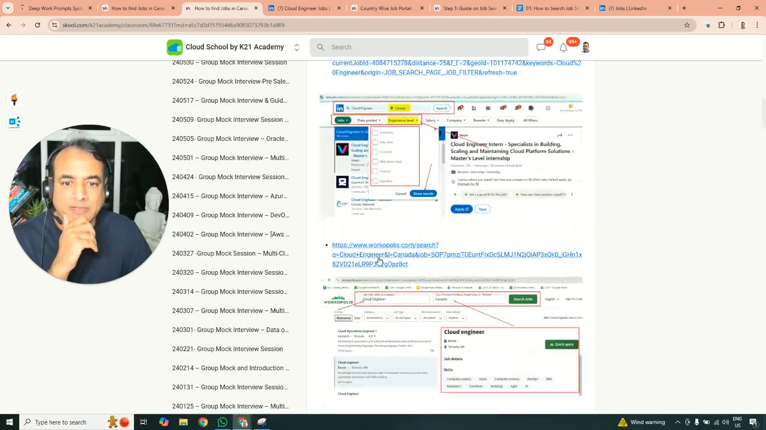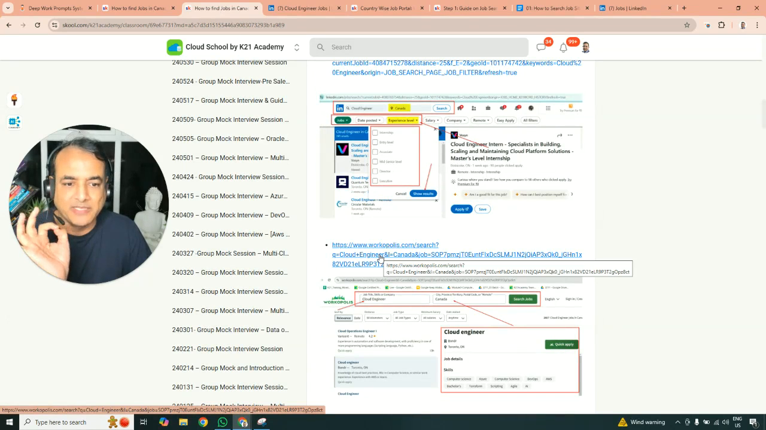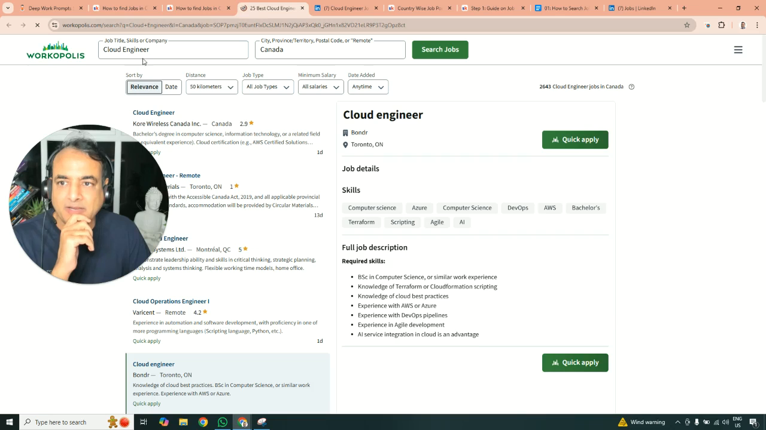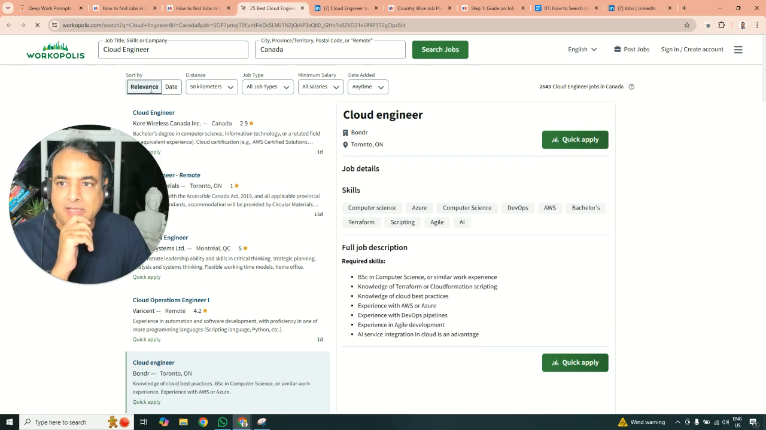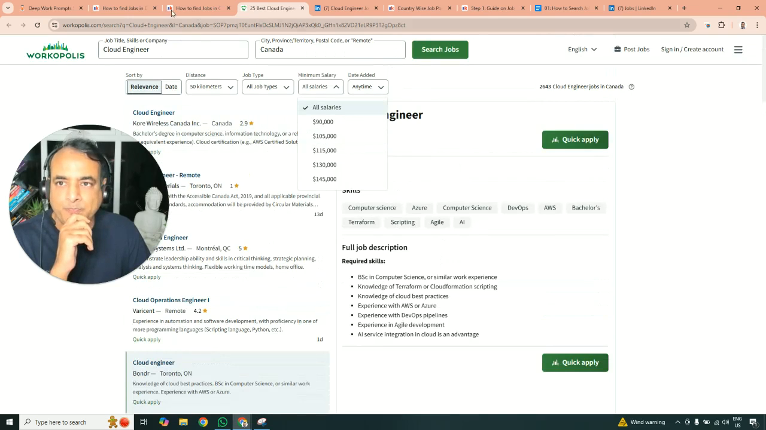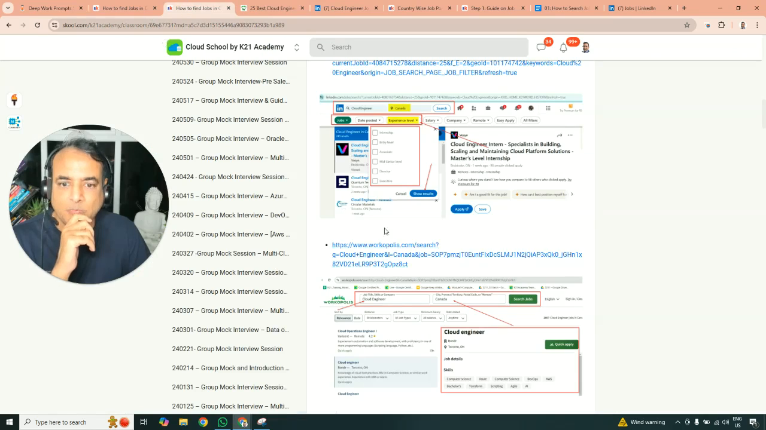That's one option. Similarly, you can do another one. This is, I think, specific to Canada, Workopolis. So if we click on this, we've already filtered and searched on Cloud Engineer Canada, and then you can sort it based on relevance. You can filter distance-wise as well. You can also choose full-time, contract, temporary, part-time, internship as well. It also gives you the salary. So if you have a specific salary requirement, you can filter based on that particular part as well. So that's another one here.